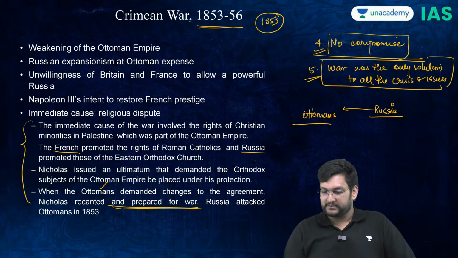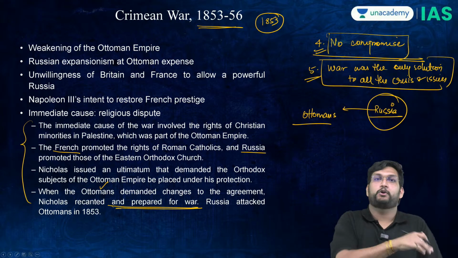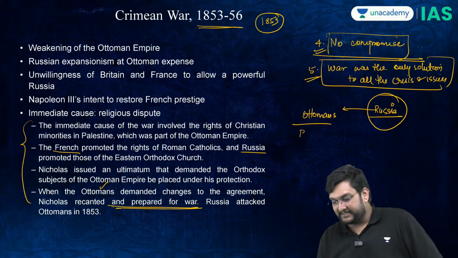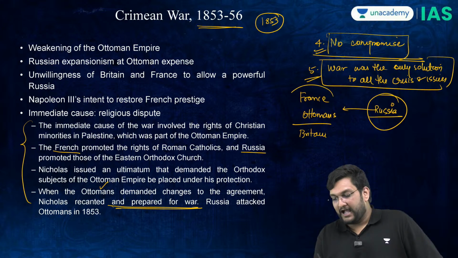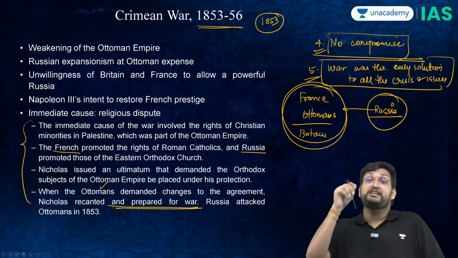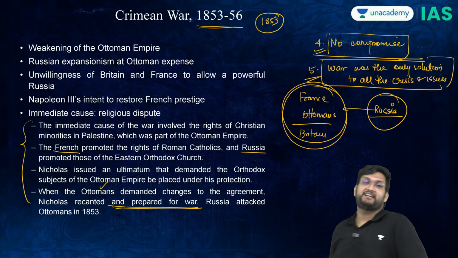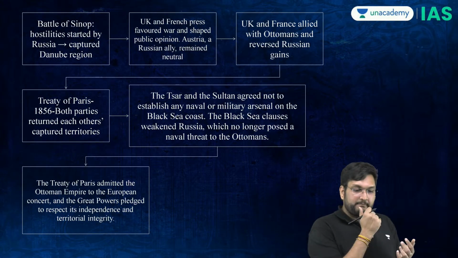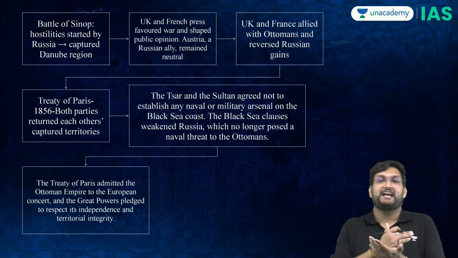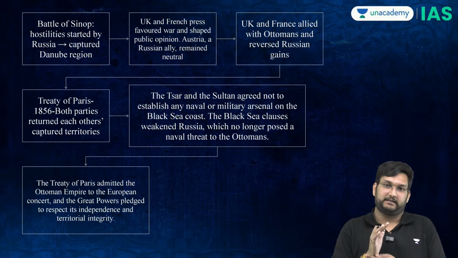Now what is going to happen is, once Russia attacks the Ottomans, Britain and France are going to come to the assistance of the Ottomans. Once this war starts, at the Battle of Sinop, Russia is going to take most of this sector.